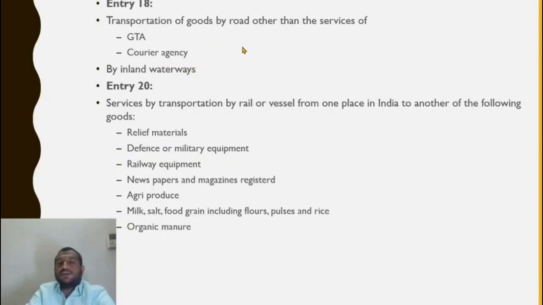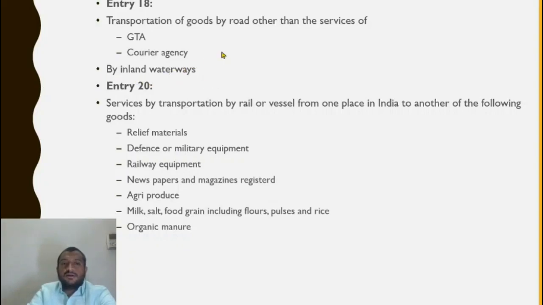Other than that, anyone providing transport of goods, for example a single lorry driver transporting goods from one place to another in his own lorry, is not a GTA. He does not issue a consignment note. For it to be a GTA, he has to issue a consignment note. The consignment note should clearly have a lot of details like the vehicle number, the nature of goods being transported, the destination, and the location of consignor and consignee. All of those details need to be mentioned. If no consignment note is being issued, then it is not a GTA. So that is the clinching point.